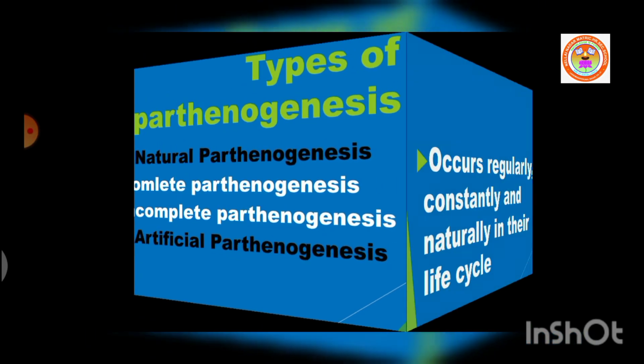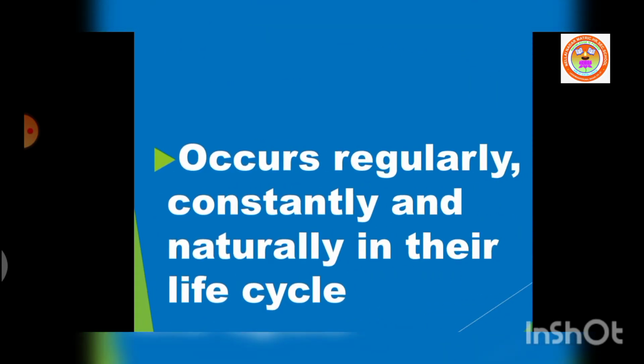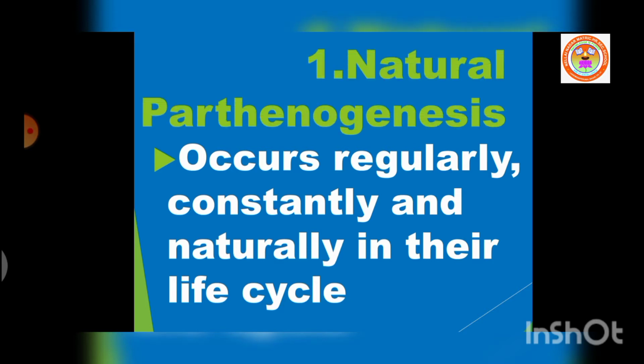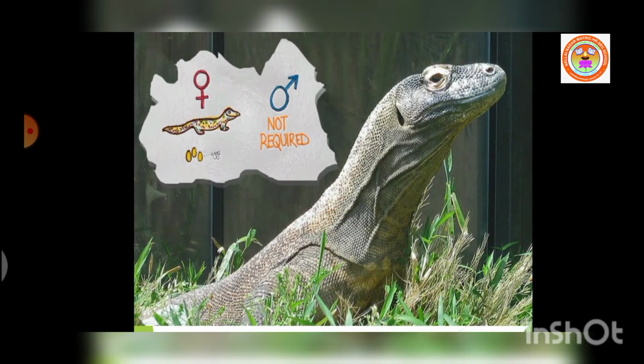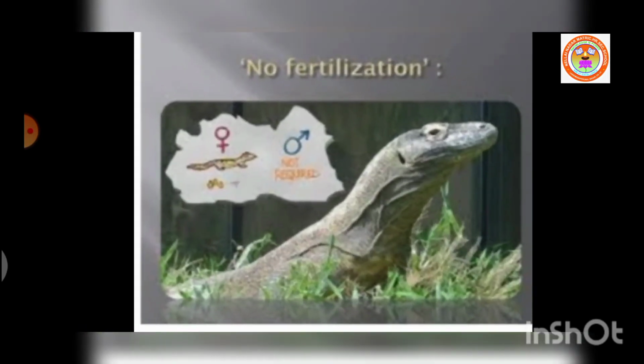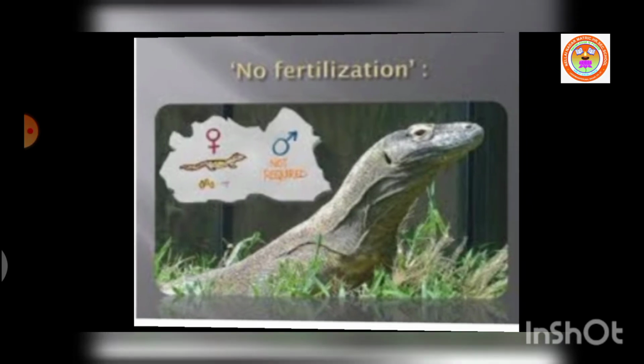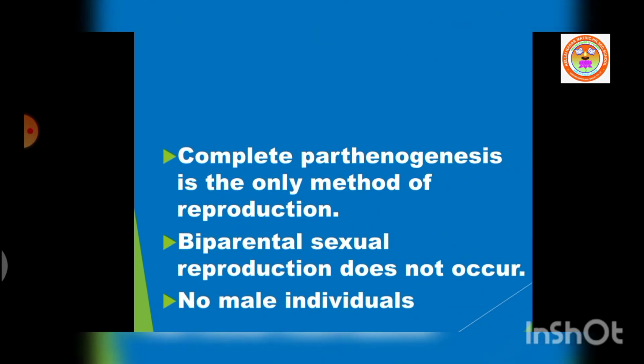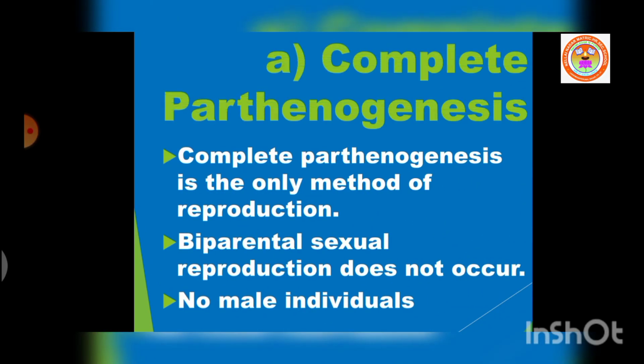In some animals, parthenogenesis occurs regularly, constantly, and naturally in their life cycle, and it is called natural parthenogenesis. In some other animals, there is no male organism. In such cases, there is no biparental sexual reproduction. Parthenogenesis is the only method of reproduction. This condition is called complete parthenogenesis.